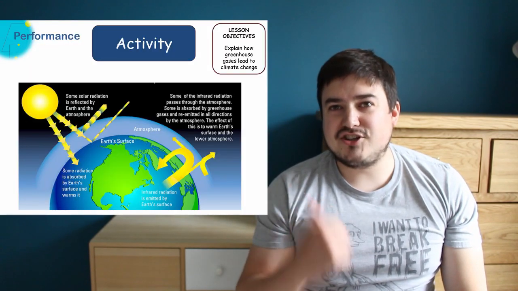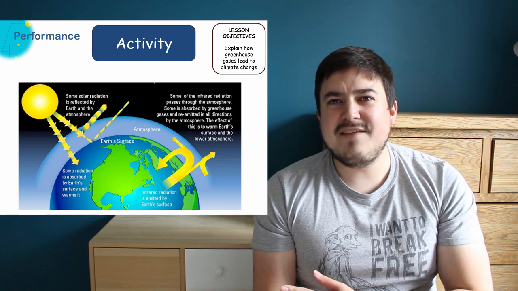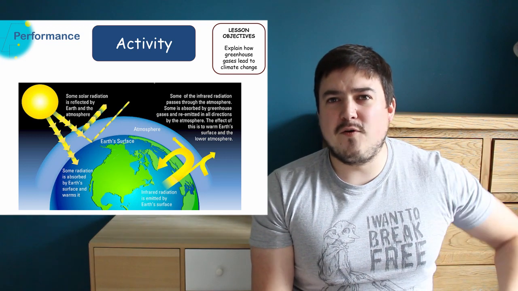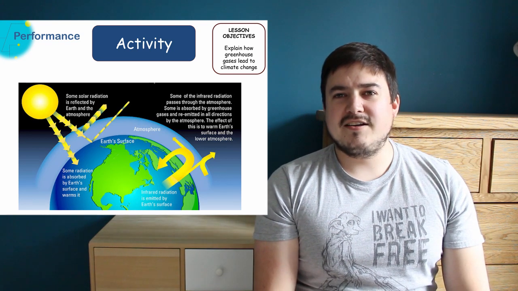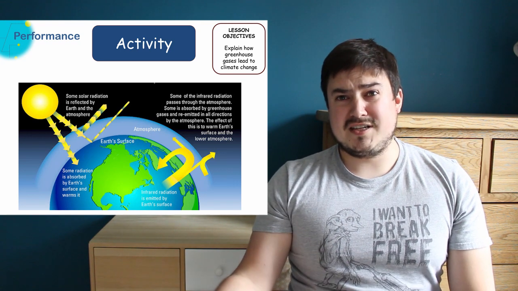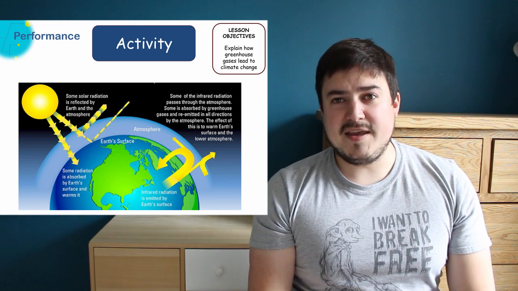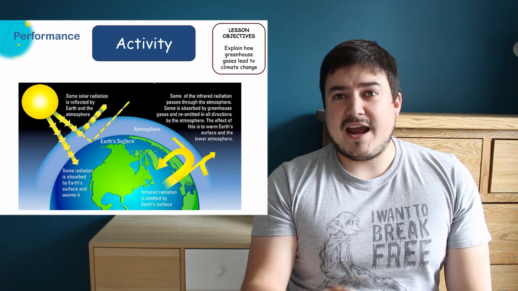The greenhouse effect works like this. This picture will help you understand what I'm about to explain next. Our sun gives off radiation in lots of different forms. Visible light is absorbed by many things on our planet, and UV light is absorbed by many as well. But a lot of these bounce off the surface of our planet and escape into space. Infrared radiation is absorbed by the greenhouse gases.